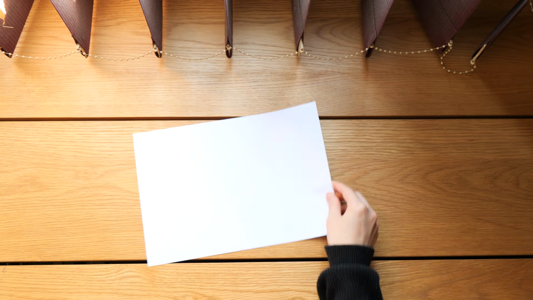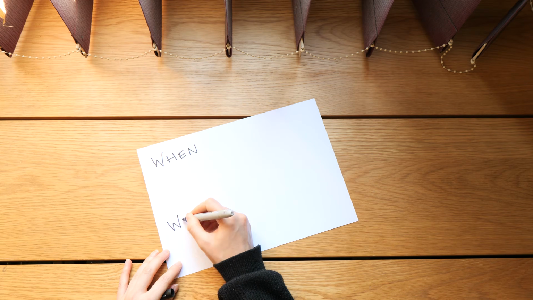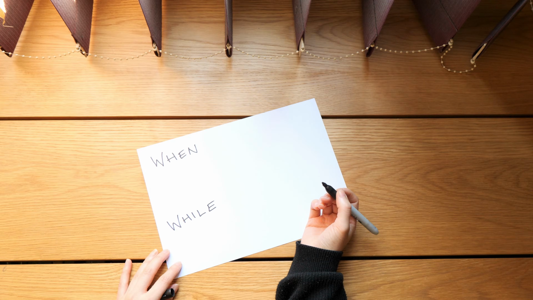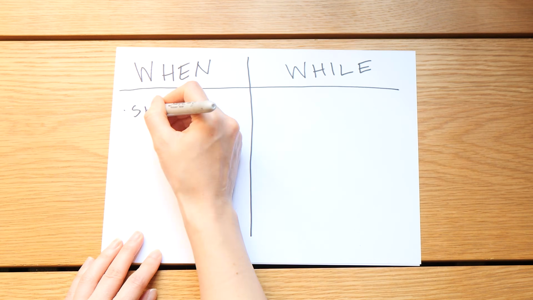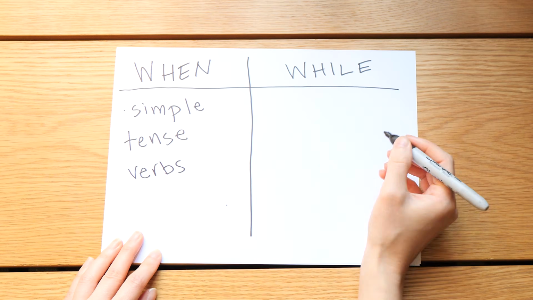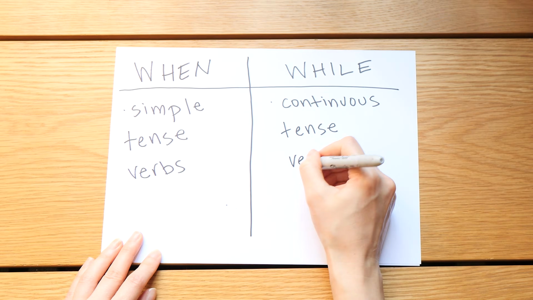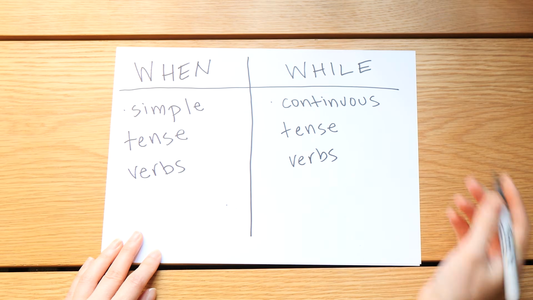If you look up the differences between when and while online, you'll probably find a pretty simple and easy to understand guide that states that both words are subordinating conjunctions and we use them in different situations. You've probably read that we use when with a simple tense verb, so that means simple past tense or simple present tense. And probably you saw that we use while when we use a verb in the progressive or the continuous tense, and that both of them can be used to talk about actions that happen at about the same time, right?